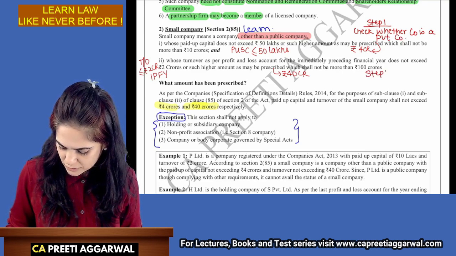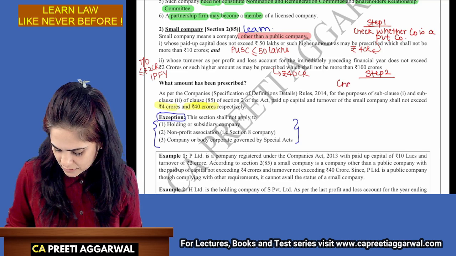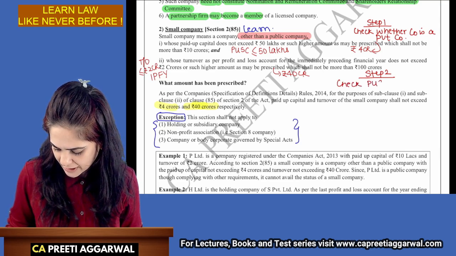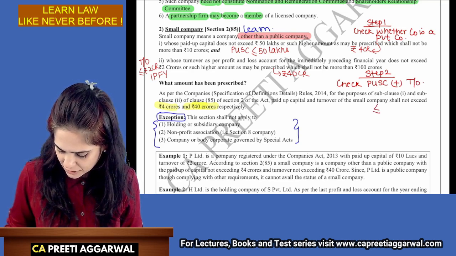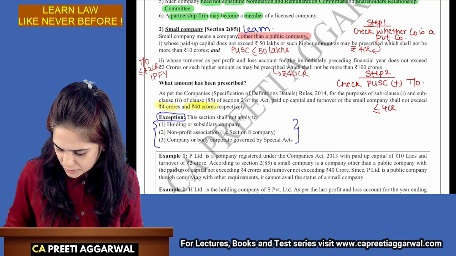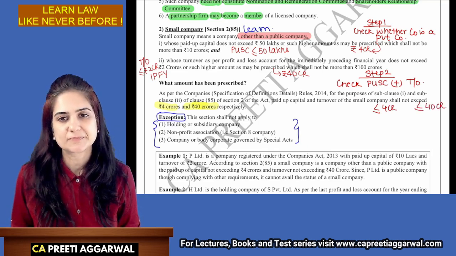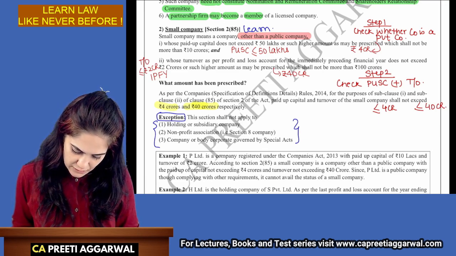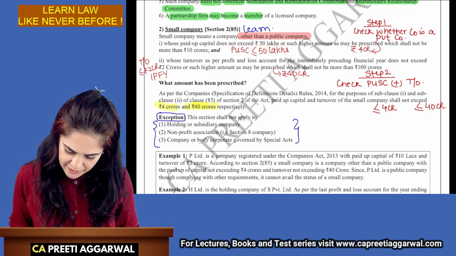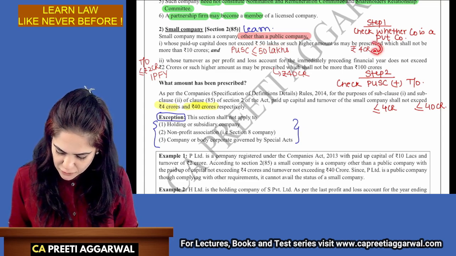Step 2. Check paid up share capital and turnover. Paid up share capital should be less than or equal to 4 crores and 40 crore. Only then it is a small company. Okay. So there was actually no change in the definition. Whatever was prescribed is 4 crore and 40 crore.